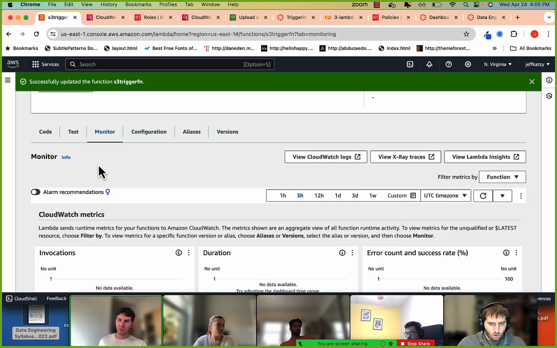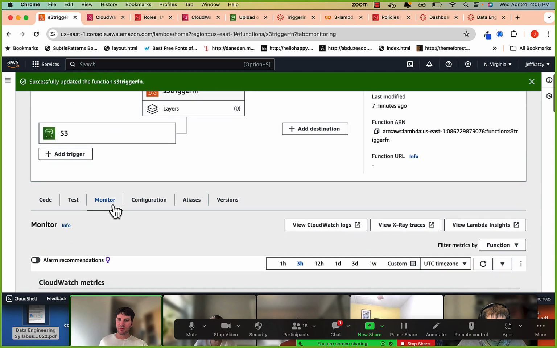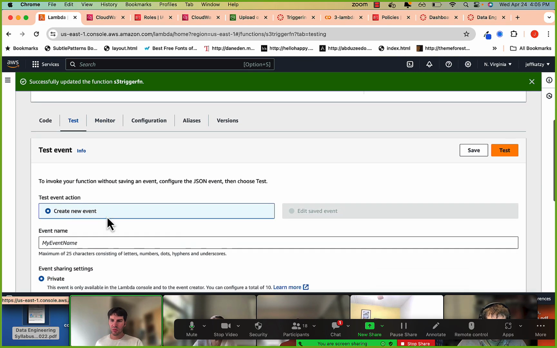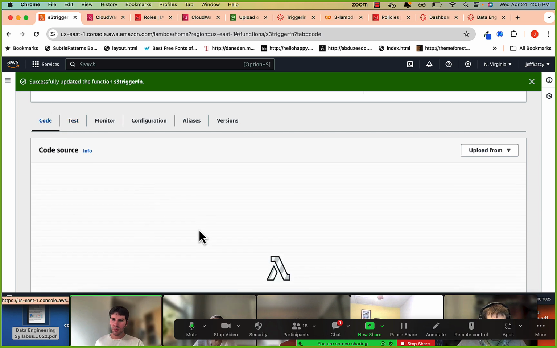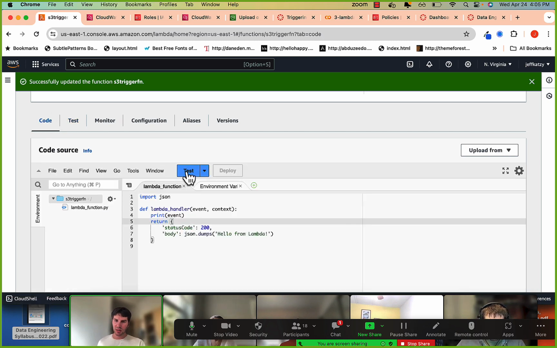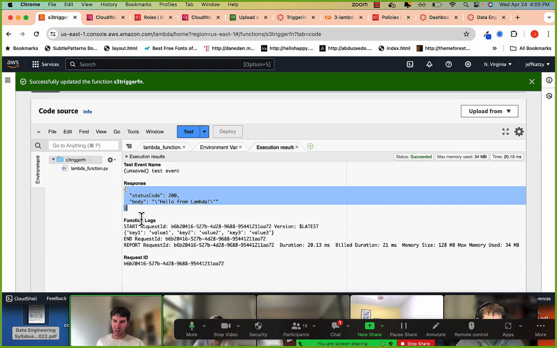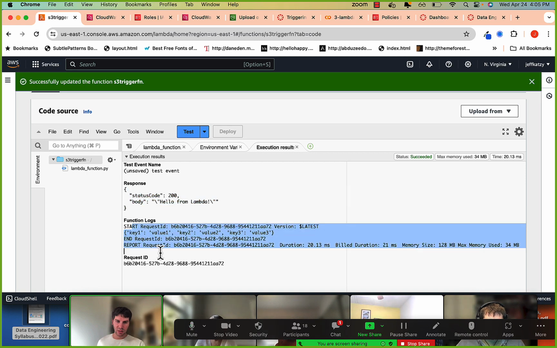So what did we do? The main thing, we saw how we can send test events. You can still do that: create a test event, or just go back to the code and click test, or configure test event. You can always do that. Here's the response, here's the logs.